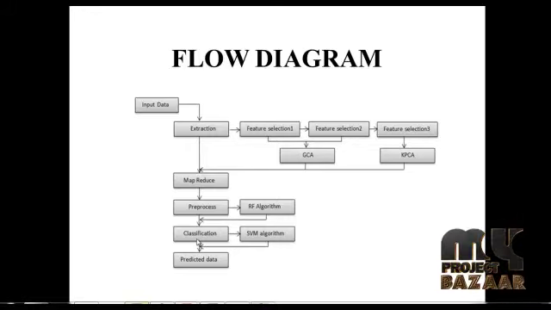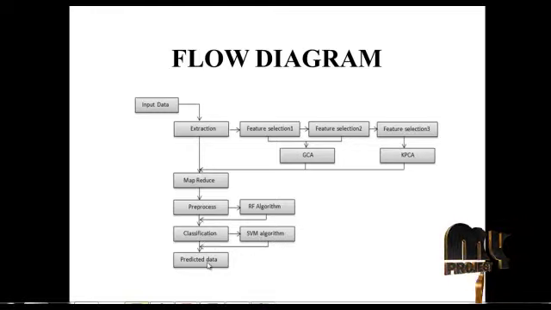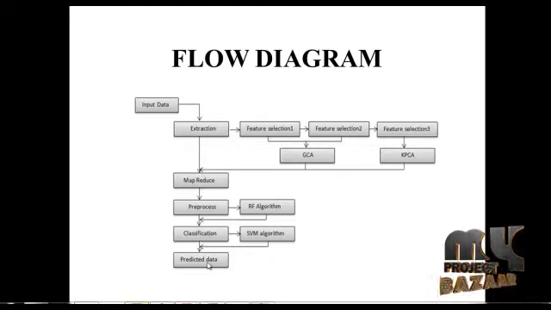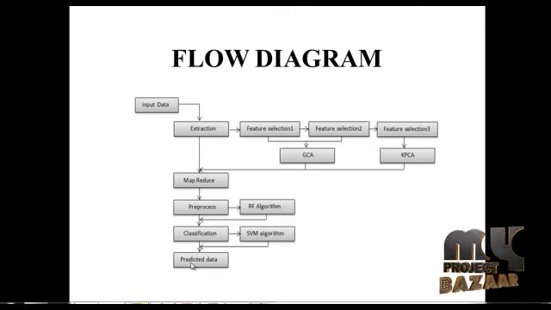A classification is a useful tool for anyone developing a statistical survey. In that we perform the SVM algorithm for the classification. The next one is predicted data. It is the final output for this project. Based on these methodologies, we can get our predicted data.